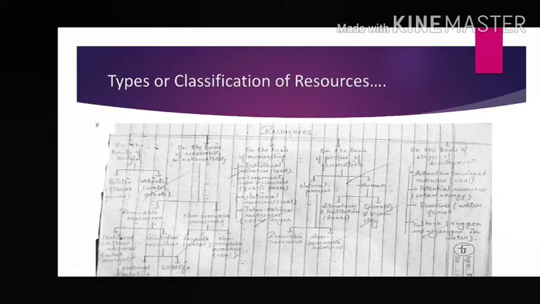Otherwise, we know it is present, but we could not start its use because we don't have proper technology, or maybe we know it can be used but we are not interested in using it. So there are 4 types of resources on the basis of stages of development. Who are they? Actual or developed resource, second, potential resource, third, reserves, and fourth, stock.